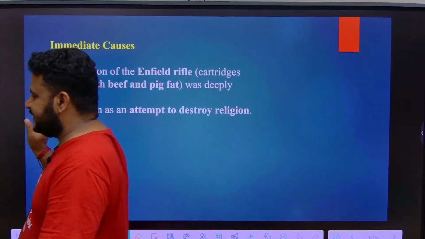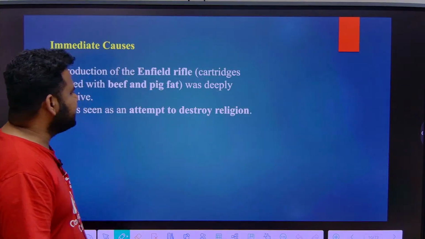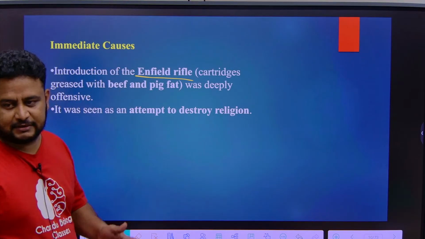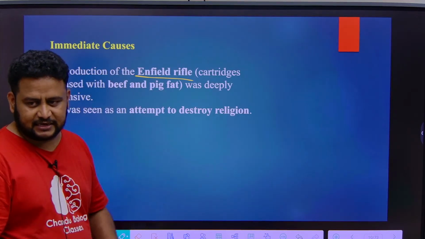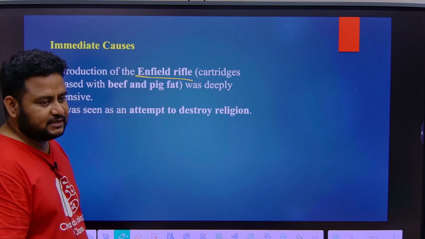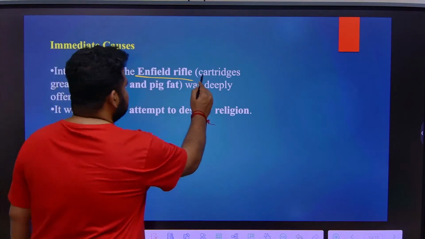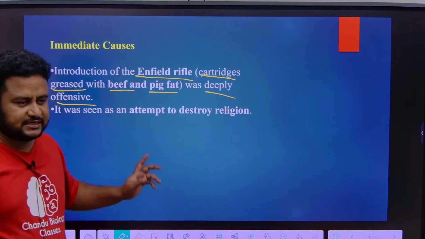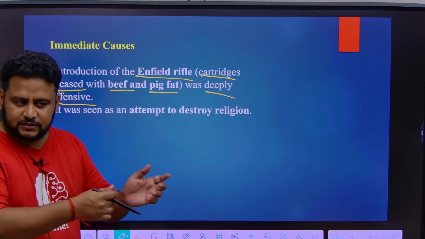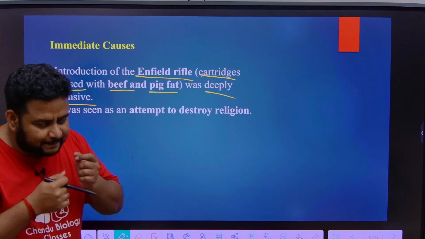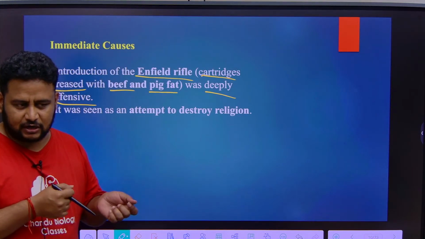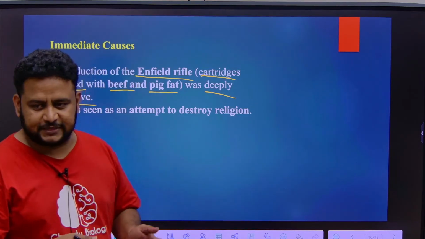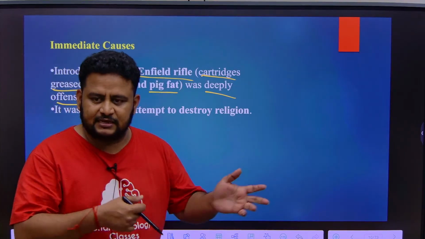If you look at the immediate cause, what happened was the introduction of the Enfield rifle, not your Royal Enfield, Enfield rifle I am telling. At that time it was not directly guns, the Enfield rifle was there. The cartridges were greased with beef and pig fat, which was deeply offensive. Before shooting, they had to bite the cartridges. You can see in old black and white movies the guns being used. They will bite it first, remove the cartridge and then shoot.